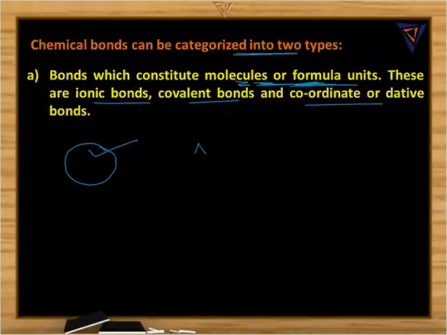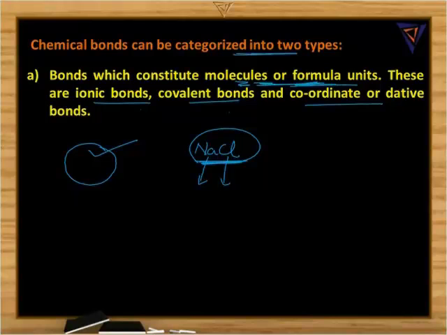Remember, in the case of an ionic compound, generally we will not use the word molecule. We use the more appropriate word formula unit, because it contains one Na+ ion and one Cl- ion. This makes one formula unit of sodium chloride.